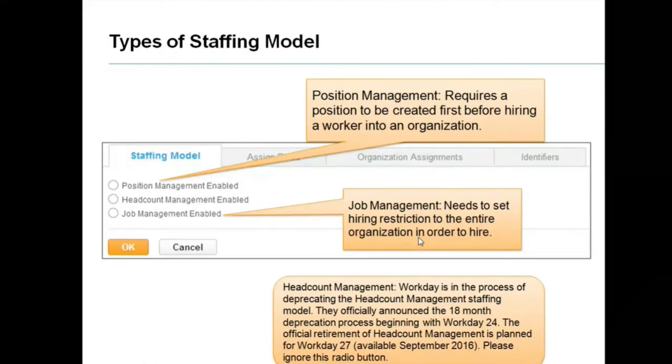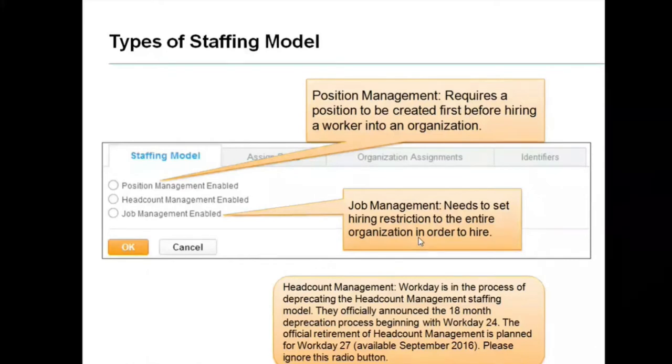It is also said that when comparing these two staffing models, position management and job management, 99% of the organizations, that is the industries, opt for the first type, position management. Only less than 1% go for the second type, job management. Maybe organizations in domains like call centers are the only ones that go for job management. Now let's see in detail about position management.